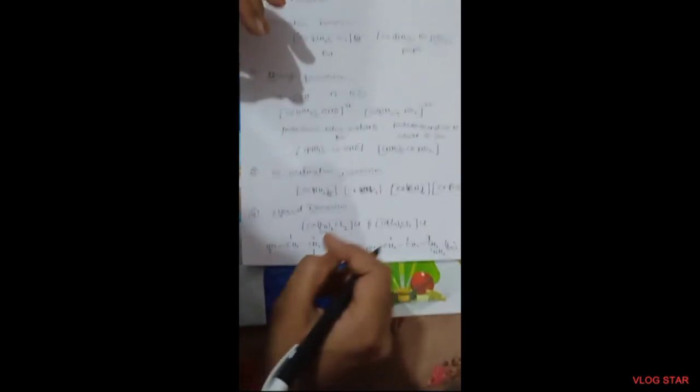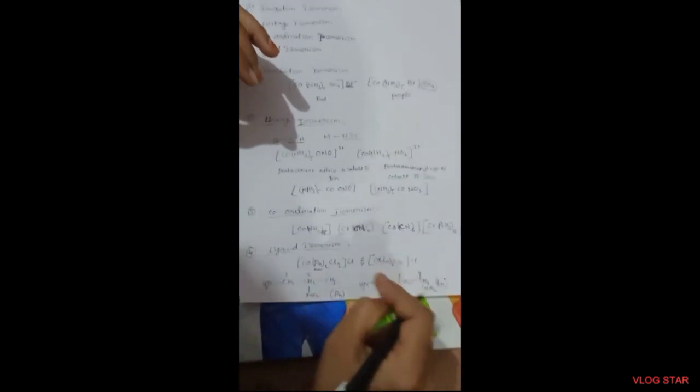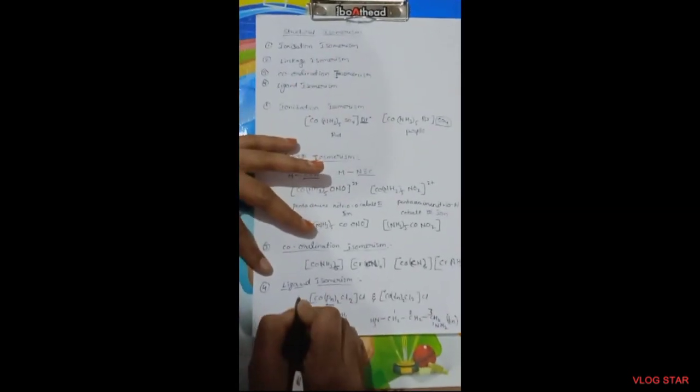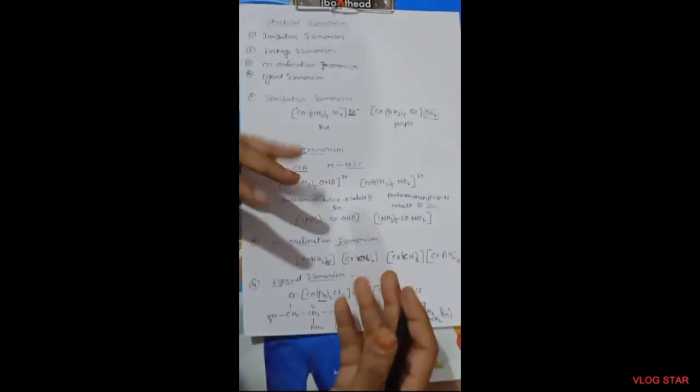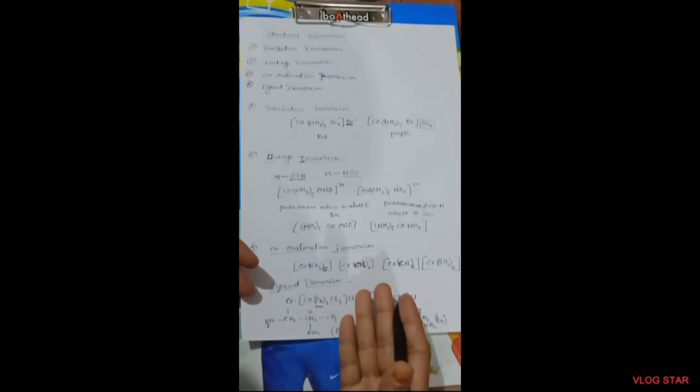The structure of these complexes has the ligands pn and tn, meaning 1,2-diaminopropane and 1,3-diaminopropane. This is another example of ligand isomerism.